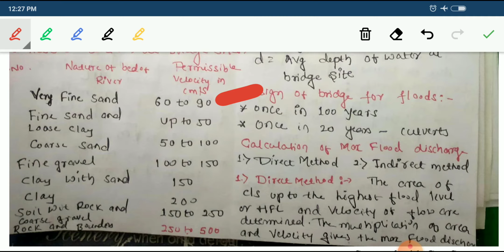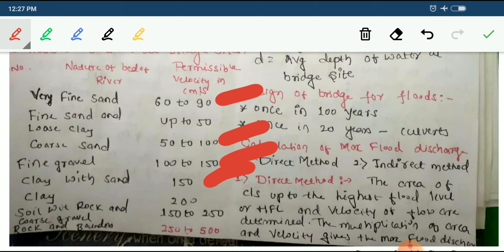And for fine sand and loose clay, it is up to 50 centimeter per second. If it is coarse sand, 50 to 100 centimeter per second. And if it is fine gravel, sandy or silt clay, it is in the range of 100 to 150. Okay, and next one is clay with sand, that will be 150 centimeter per second.